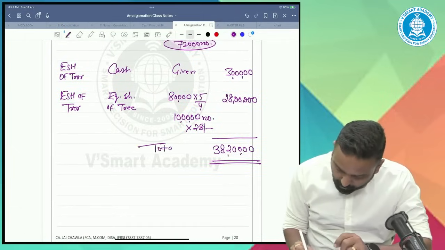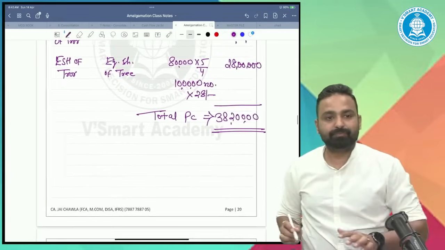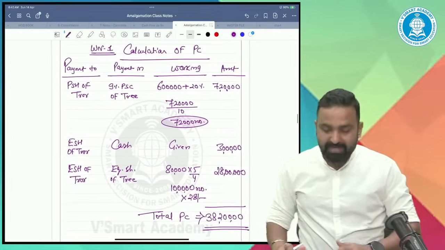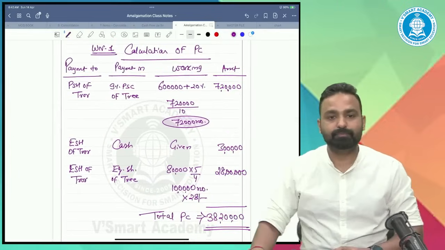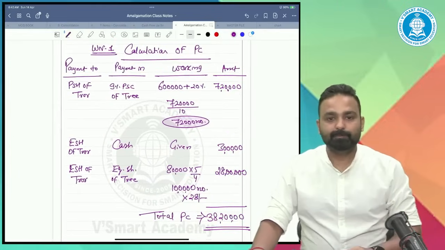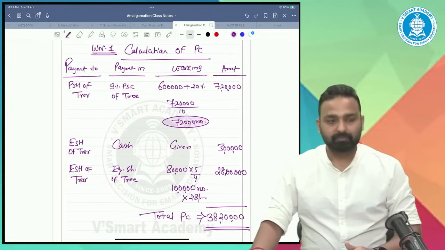It's a total PC. Okay. Guys, any doubt till this point? It's a PC, the first one.